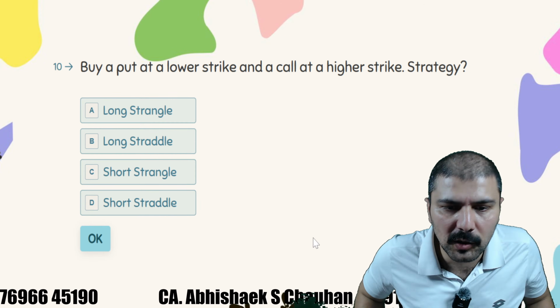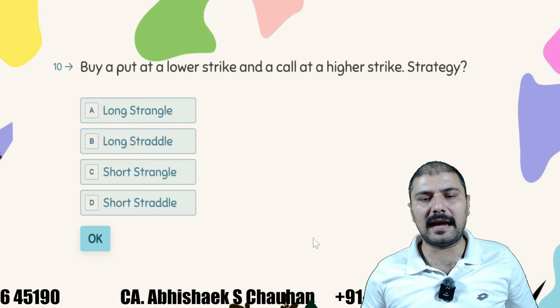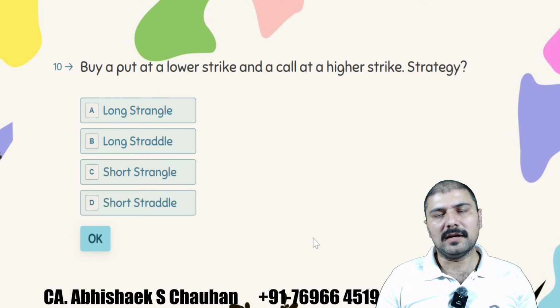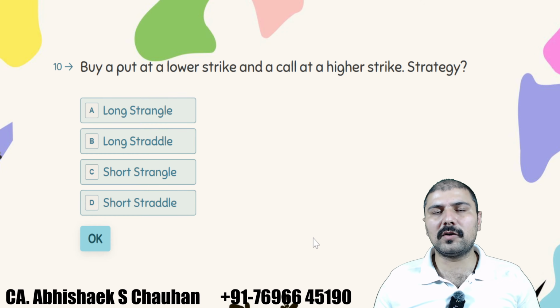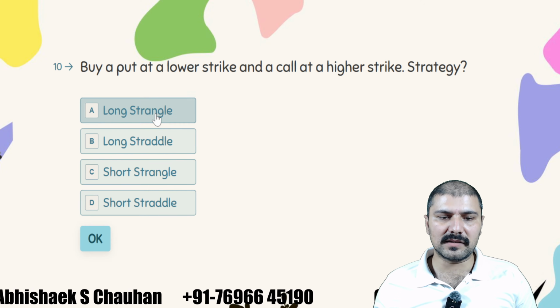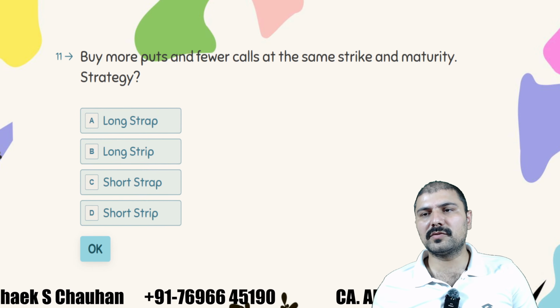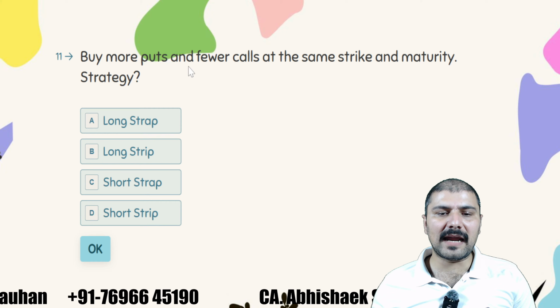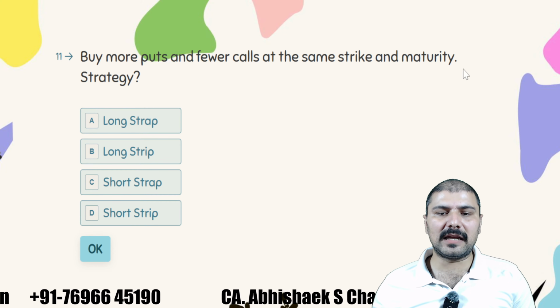Buy a put at lower strike price and a call at higher strike price. What is this strategy? Again, if you're buying, it is a long position. Either it can be straddle or strangle. Just now we have explained that it must be strangle, right? Because we are using different strike prices. Buy more puts and fewer calls at the same strike price and maturity.